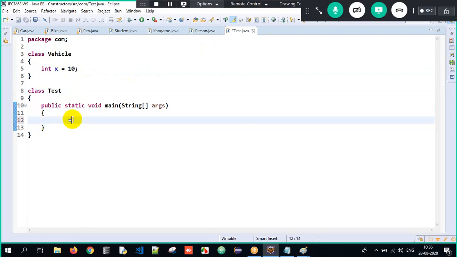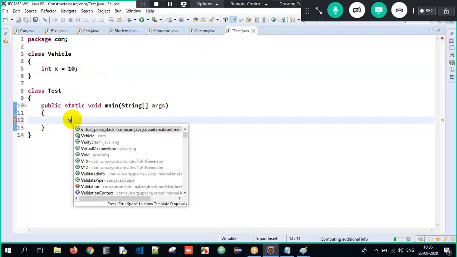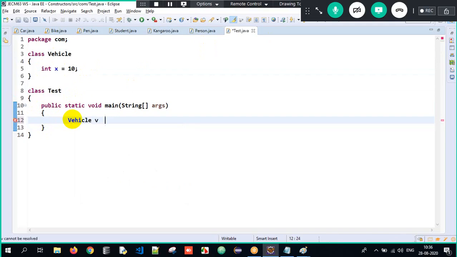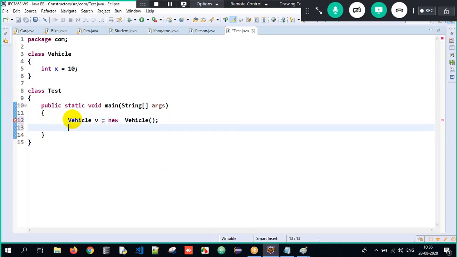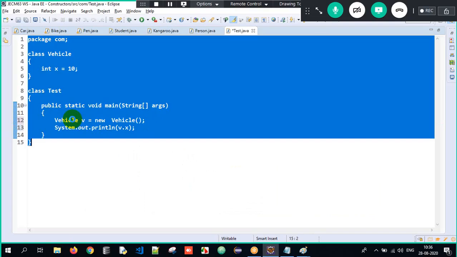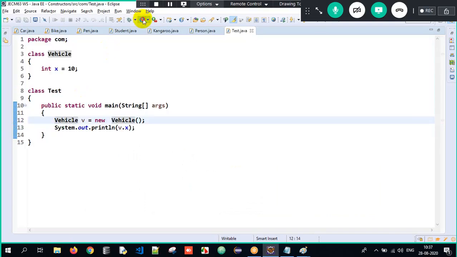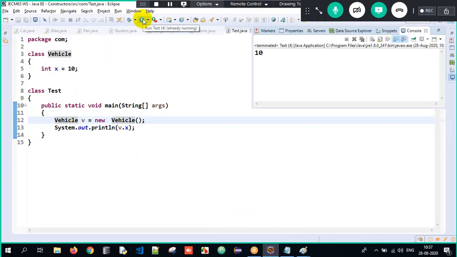You have to create an object of Vehicle: Vehicle v = new Vehicle(); and then you have to write System.out.println(v.x) here. That way you'll be able to access it. When I say global variable, it can be accessed throughout, with the help of object creation or with the help of the class name, because it's either static or non-static. So we can access it throughout.